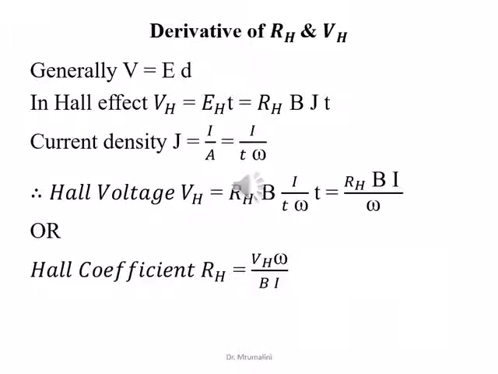Now current density J is equal to current upon area. Area is breadth into thickness. Let omega be the width of the sample having thickness t. Then we get Hall voltage VH is equal to RH B I upon omega, or Hall coefficient RH is equal to VH omega upon B I.